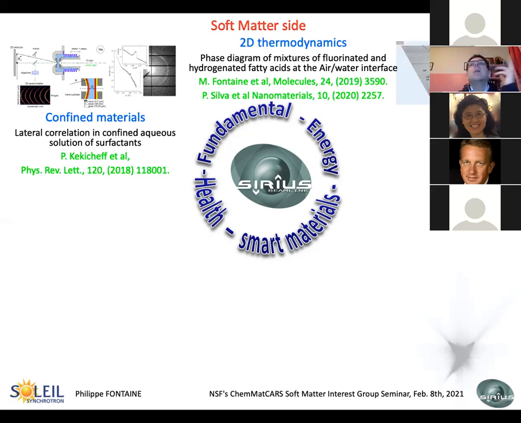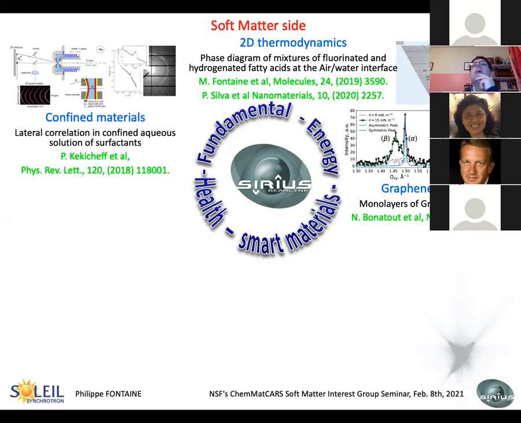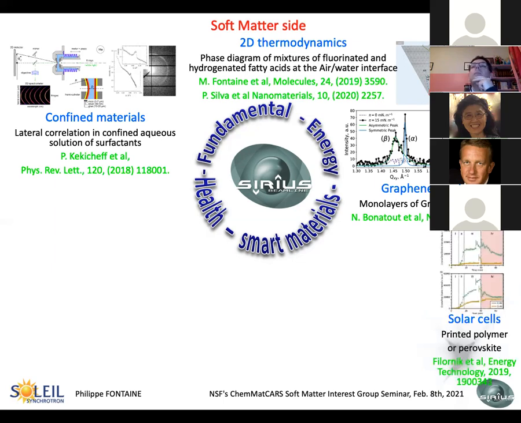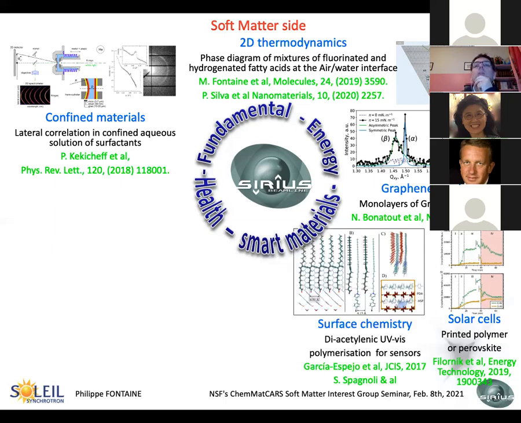We are making, and this is known by most of you, 2D thermodynamics, for example, phase diagrams of mixtures of fluorinated and hydrogenated fatty acids at the air-water interface. We have also worked, and now we are switching to more applied systems, on graphene oxide on water, but also on polymers and perovskite for the solar cell industry. Also, we did a lot of surface chemistry, for example, diacetylenic in situ polymerization.